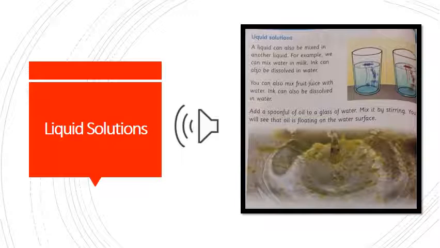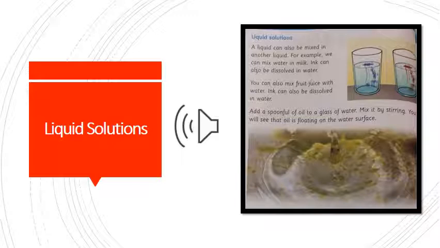But in the liquid solution, we have solute and solvent, both in liquid form. Such as when we join milk and water. Milk is a liquid as well as water is also a liquid. When we join together, we have a milky solution.